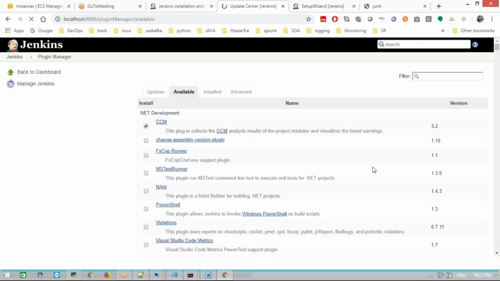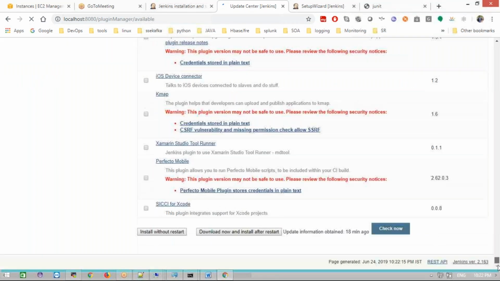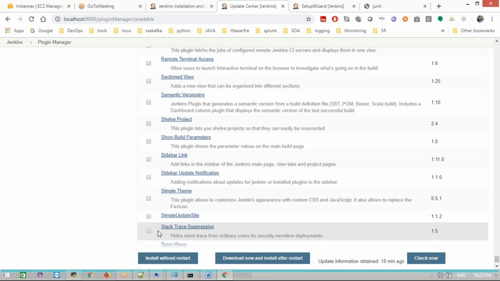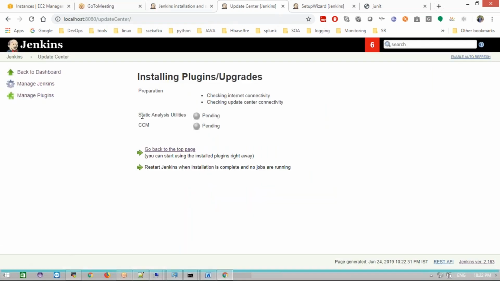Come to the end. We have an option called install without restart. We need to click this. If you click this, the plugin will be installed on your machine.